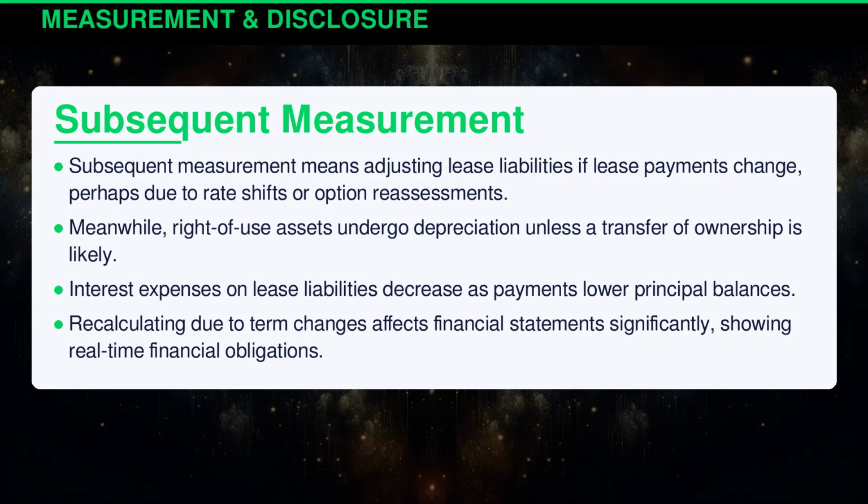Subsequent measurement means adjusting lease liabilities if lease payments change, perhaps due to rate shifts or option reassessments. Meanwhile, right-of-use assets undergo depreciation unless a transfer of ownership is likely. Interest expenses on lease liabilities decrease as payments lower principal balances. Recalculating due to term changes affects financial statements significantly, showing real-time financial obligations.